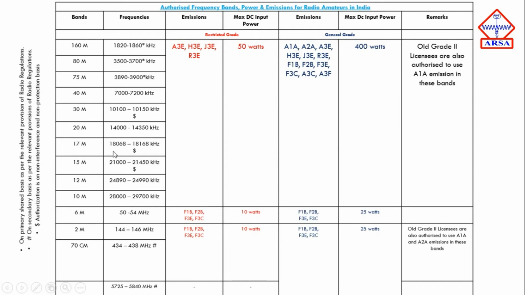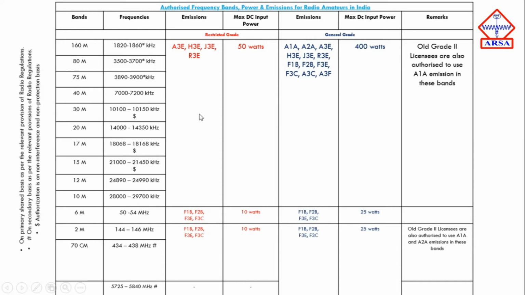Now the 17 meter band consists of 18.068 megahertz to 18.168 megahertz. Then the 15 meter band consists of 21 megahertz to 21.450 megahertz. The 12 meter band consists of 24,890 kilohertz to 24,990 kilohertz. The 10 meter band consists of 28,000 kilohertz to 29,700 kilohertz.